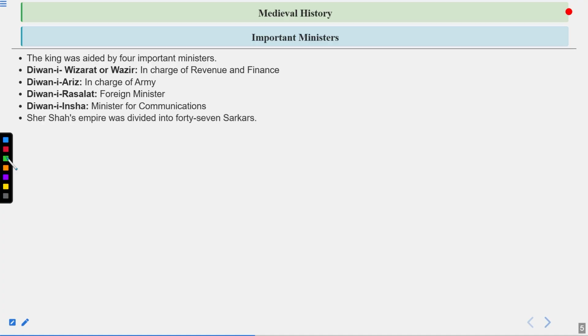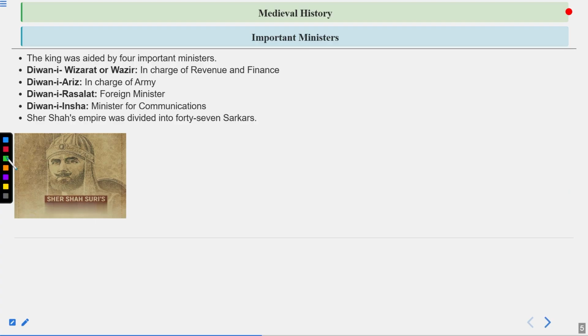Then comes the point that Sher Shah's empire was divided into 47 sarkars. So basically, when we talk about Sher Shah's empire, it was divided into 47 sarkars at that time, and particularly, he was the one who started this system of sarkars. So basically, sarkar is a kind of territorial region that was distributed, and different types of officers were also appointed so that they can take care of the sarkar. So that is the kind of system he created. Let's read further.